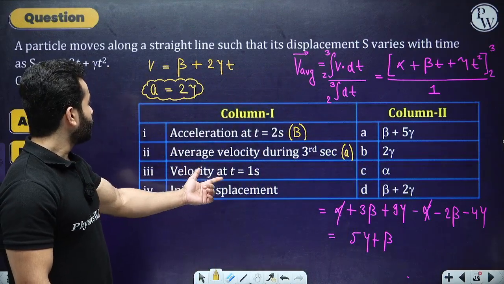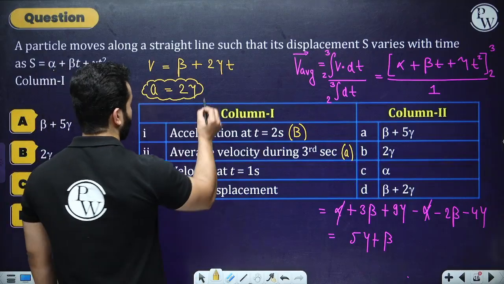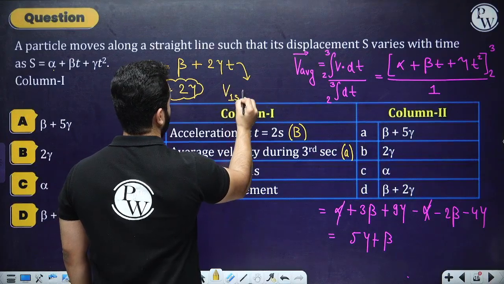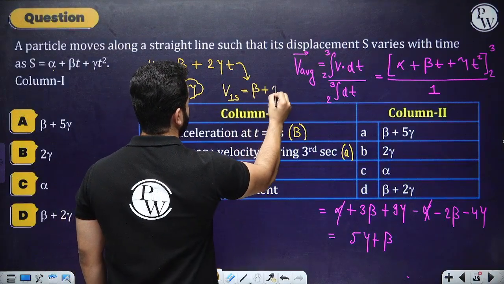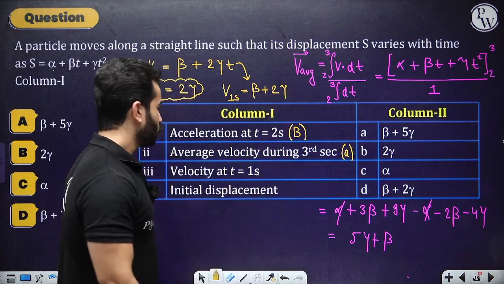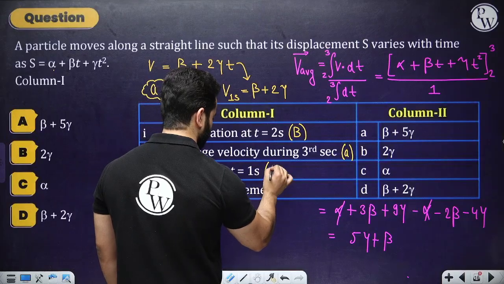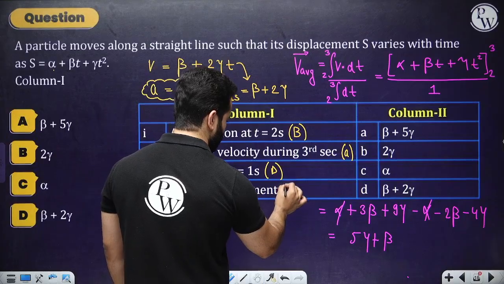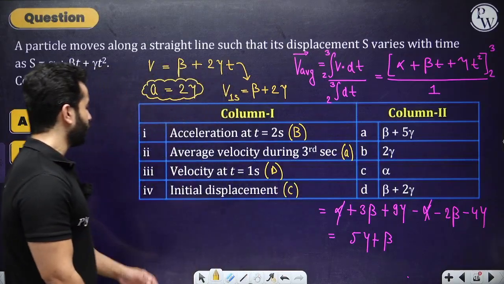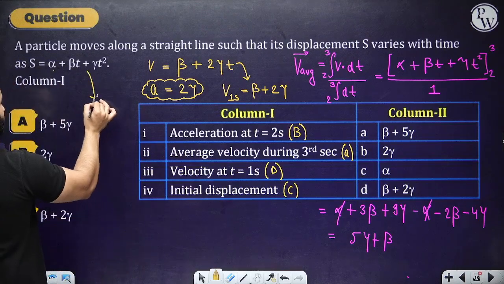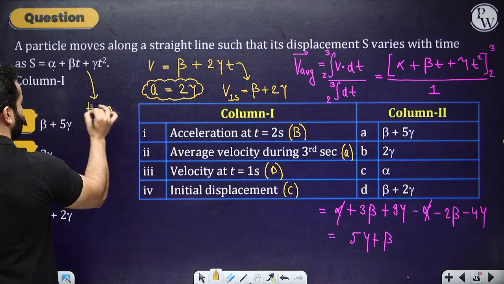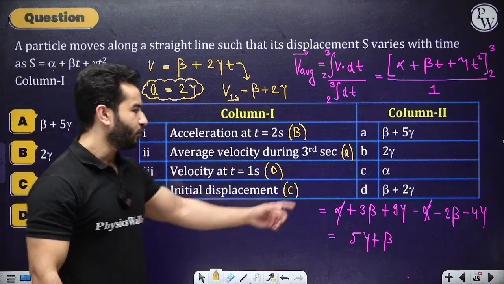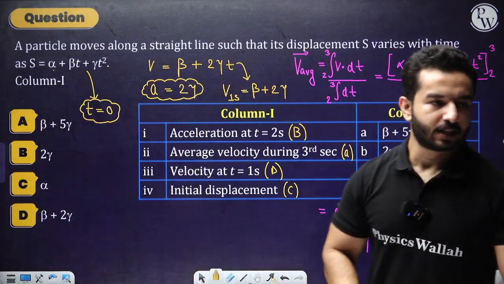Velocity at t equals to 1 second. Velocity at t equals to 1 second would mean beta plus 2 gamma. Beta plus 2 gamma is option D. And obviously this would be option now C. And you can also look at over here, initial displacement would basically mean that they are talking about t equals to 0. So at t equals to 0, this would vanish, displacement would be just equal to alpha. So hopefully everything is clear till here.